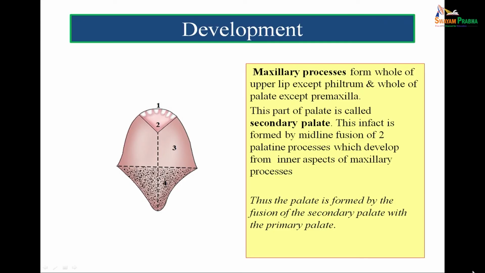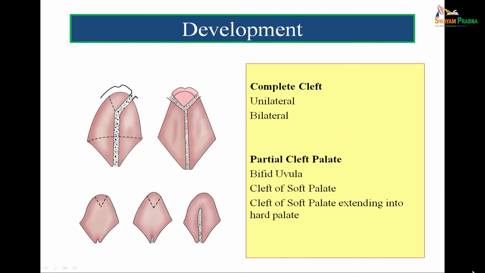So, incomplete fusion may be there unilaterally or bilaterally, and the degree also varies. Complete cleft may be unilateral as seen on the left side, or bilateral as seen in the other figure, on both sides. In the figures below, the partial cleft palate may manifest as a bifid uvula on the extreme left, or a cleft of the soft palate in the center, or a big cleft extending into the hard palate. So, these developmental anomalies and the developmental basis of the cleft palate have to be understood.